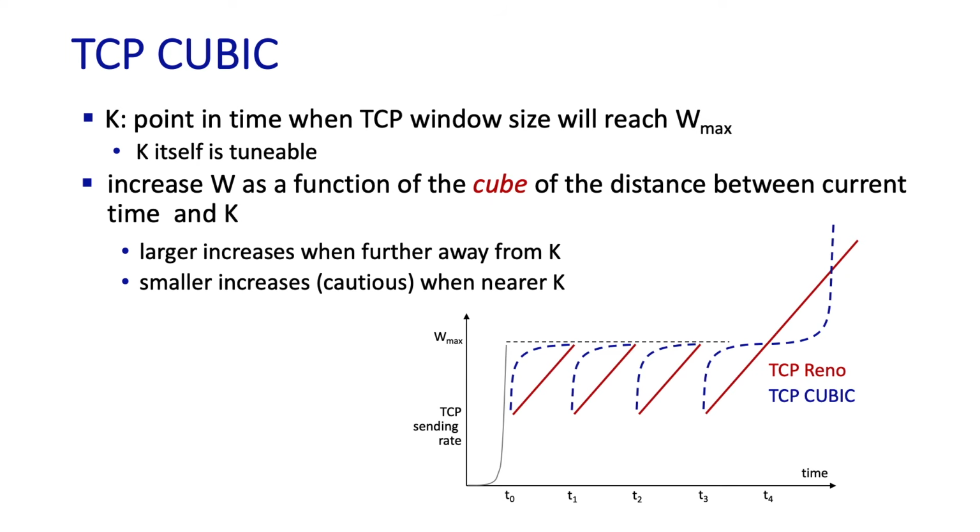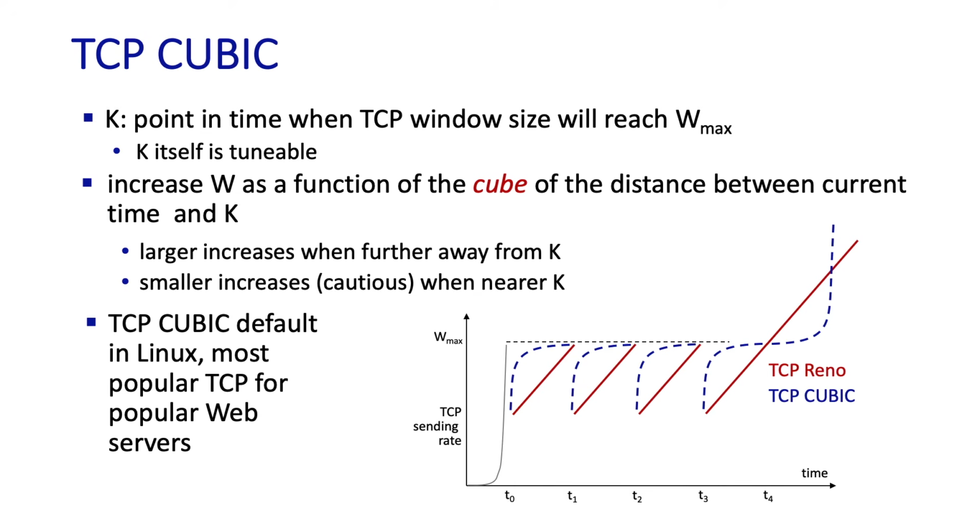Because the performance of CUBIC is generally felt to be better than that of AIMD, it's now the default congestion avoidance algorithm in the Linux implementation of TCP. Also, a recent measurement study shows that among the 5,000 most popular web servers, nearly 50% of them were running a version of TCP CUBIC.